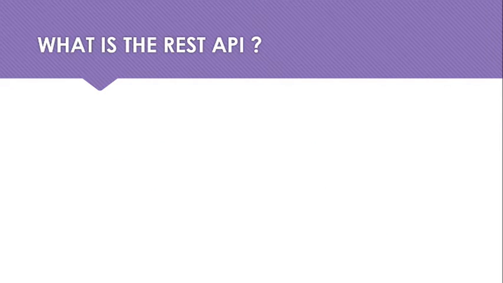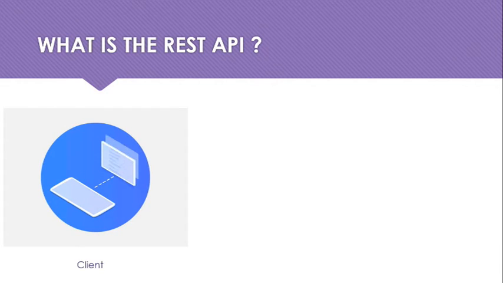Let's see what a REST API is. REST API is nothing but this: we have a client machine, and we also have a server. Whatever you are visiting on your mobile, you are the client, and the requested website comes from somewhere else. In the world, this website is stored somewhere else and comes from somewhere.